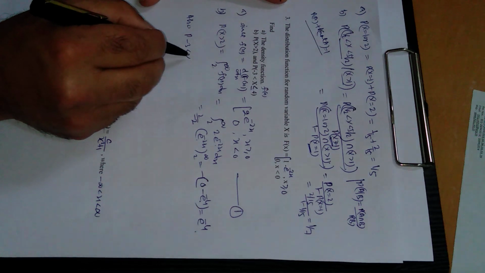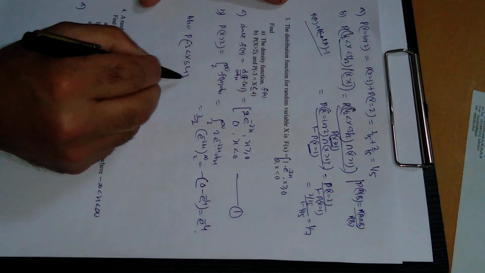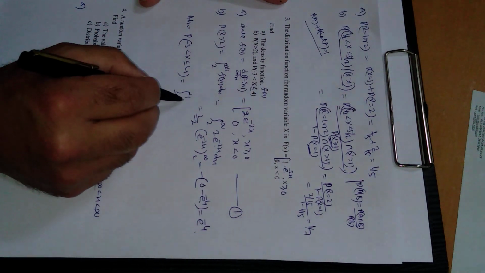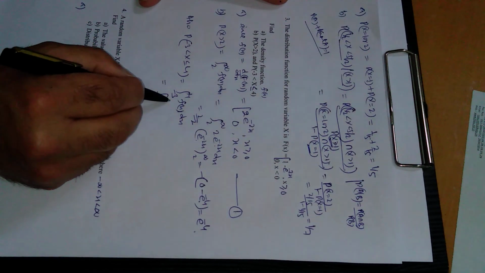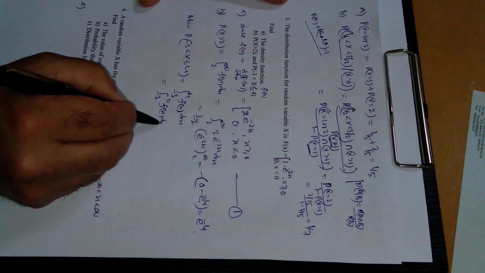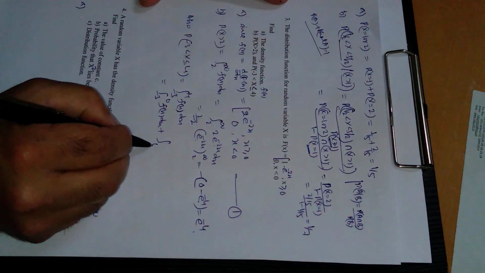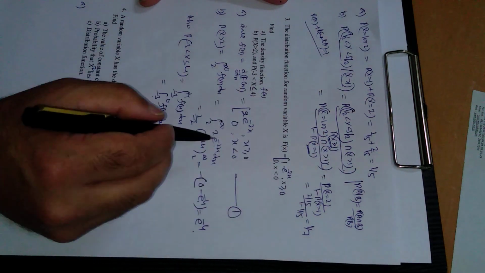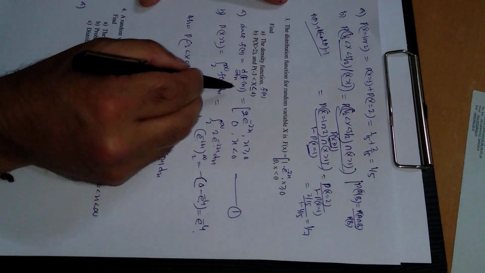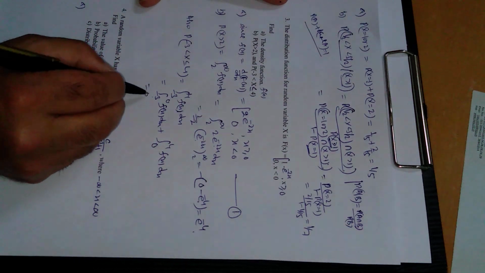Also, probability that x lies in this range, this is integral from minus 3 to 4 of f of x dx, this can be divided into two parts, minus 3 to 0 of f of x dx plus 0 to 4 of f of x dx. Now minus 3 to 0 lies in this range, so this f of x is 0 in this case.